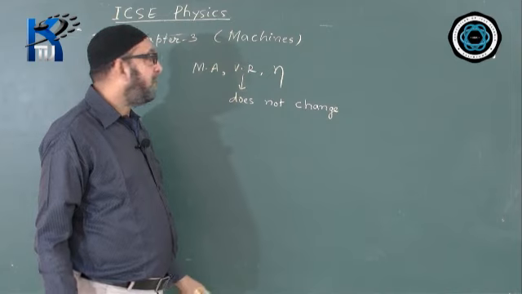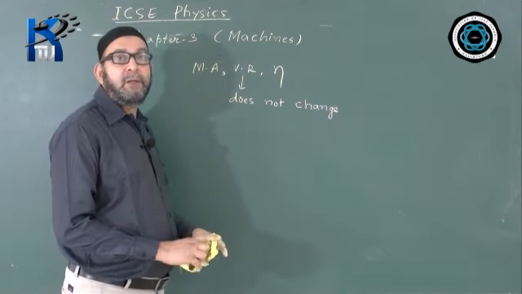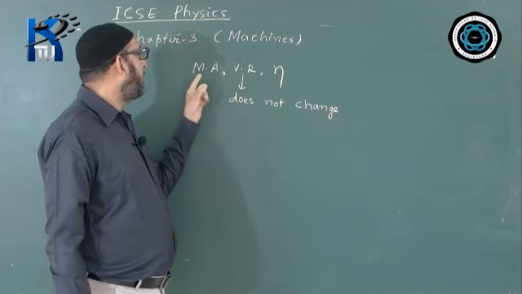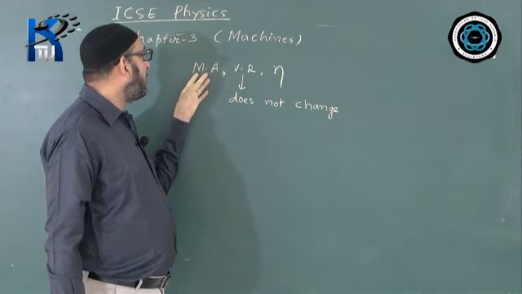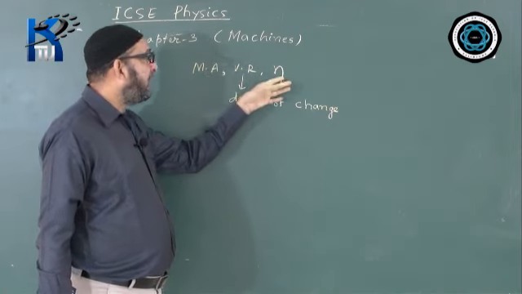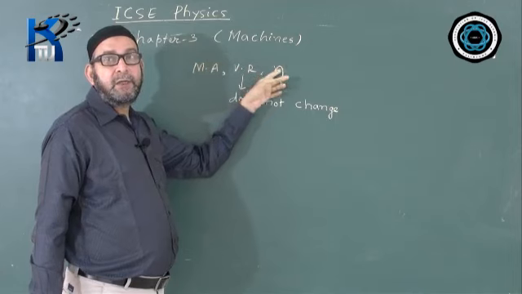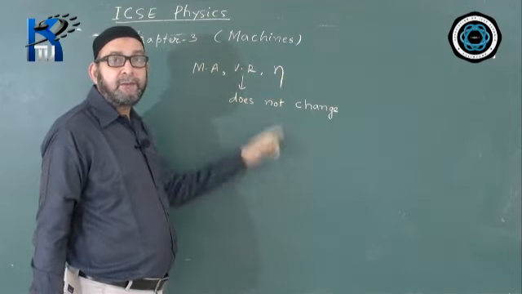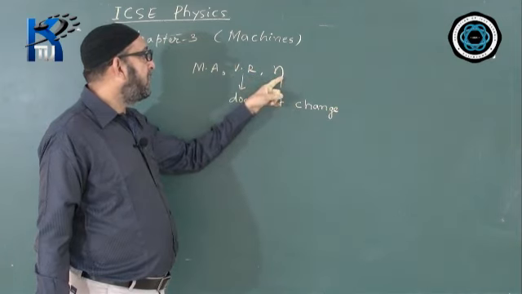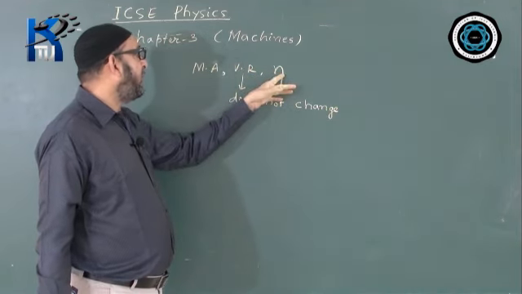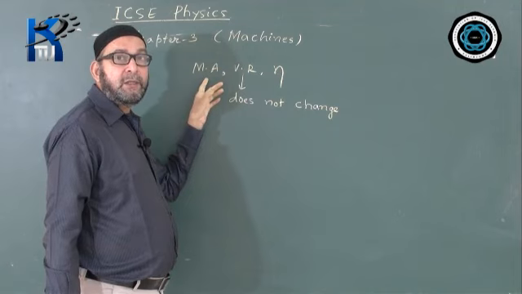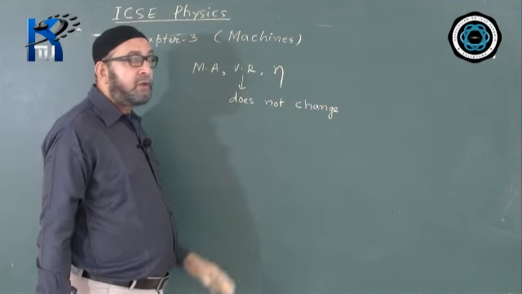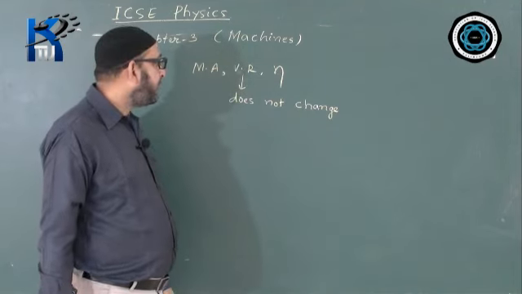So, name three ratios related to a machine. If the question comes this way, the answer is: the three ratios related to a machine are MA, VR and efficiency. Out of these three ratios, the one that does not change for a particular machine is VR. Though we can change efficiency, and when efficiency changes MA also changes, the velocity ratio does not change.